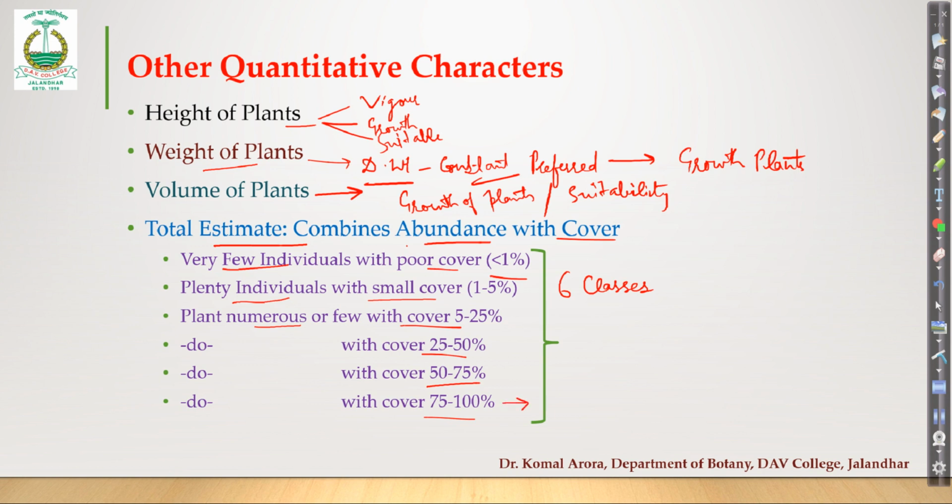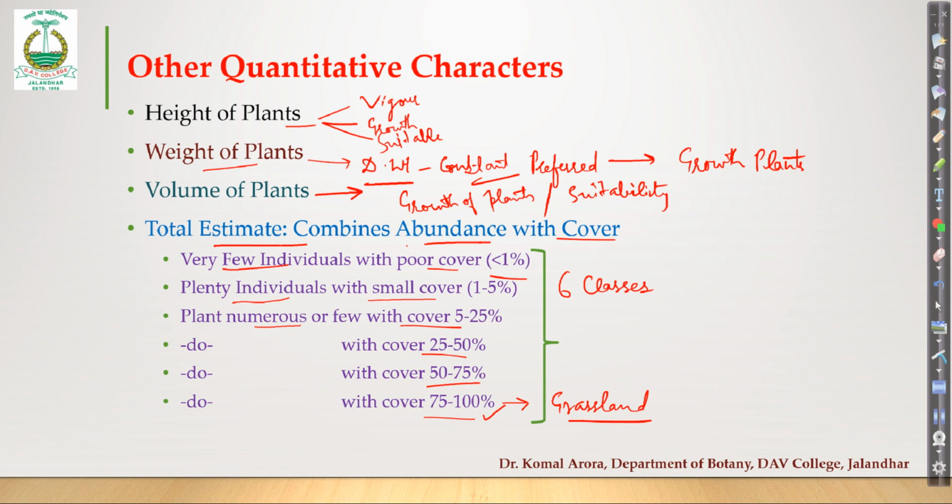This is the case of the grasslands, because in grassland no land is left without grasses, because they are runners, so the whole area is covered. So you can approach 100% there. So what is total estimate? Total estimate is a quantitative character, though it derives its information from other quantitative characters, but still it is measurable.